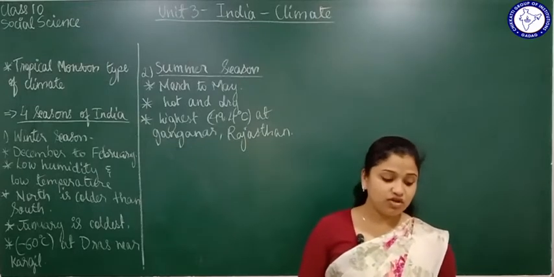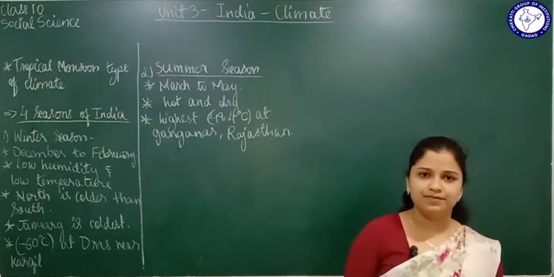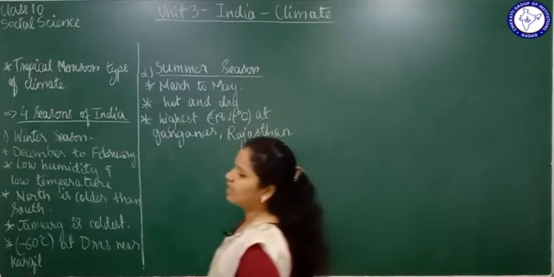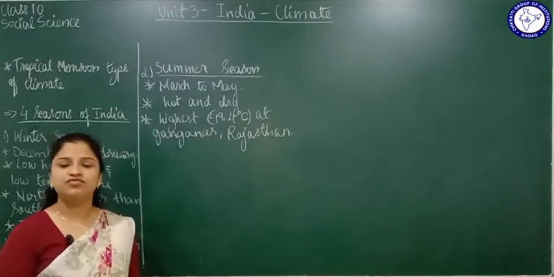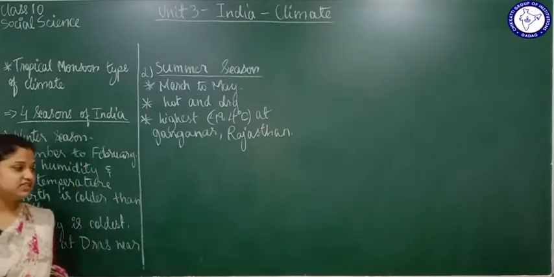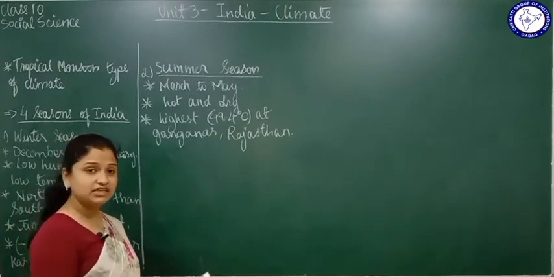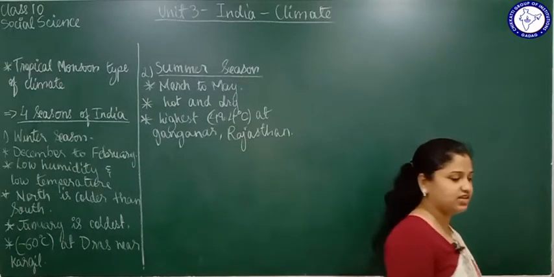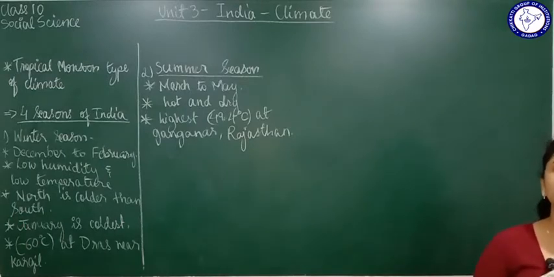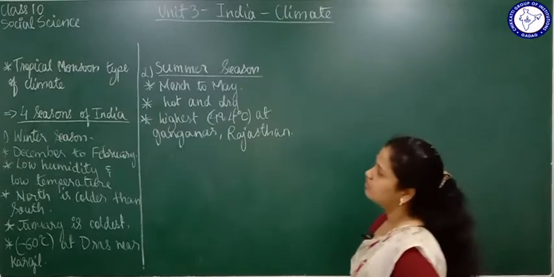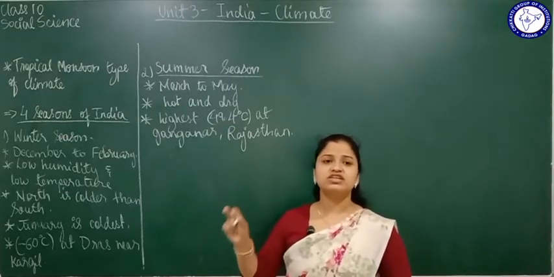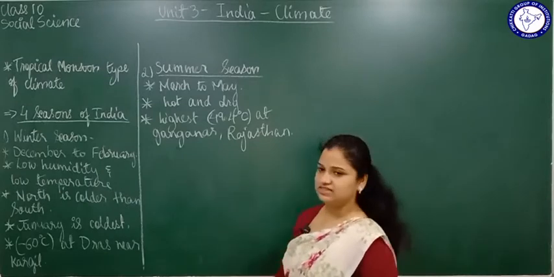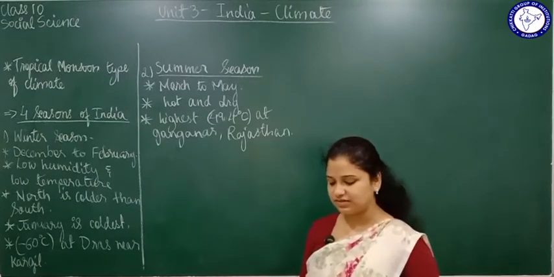It is called coffee blossom in Karnataka. This slight rainfall that will happen in summer season is called coffee blossom in Karnataka, because these rainfalls help in the growth of the coffee plantation in Karnataka. You know, Karnataka is the largest coffee producing state in India, right? So coffee plantation is helped a lot because of this slight convectional rainfall that will take place in the summer season. So you call it coffee blossom in Karnataka.